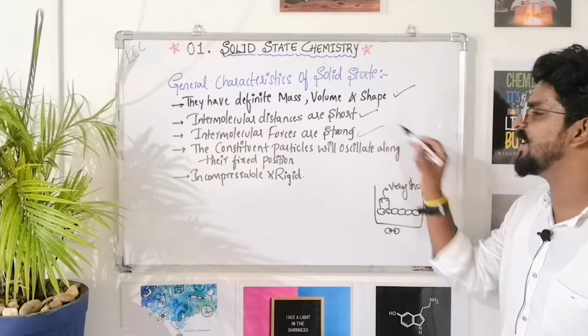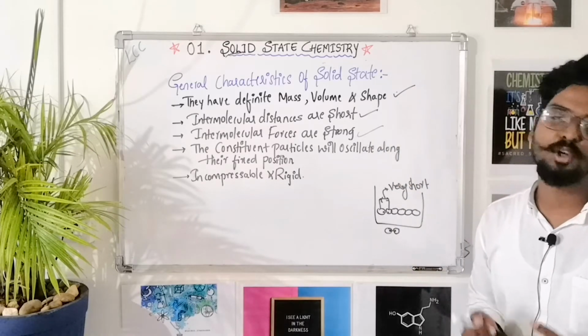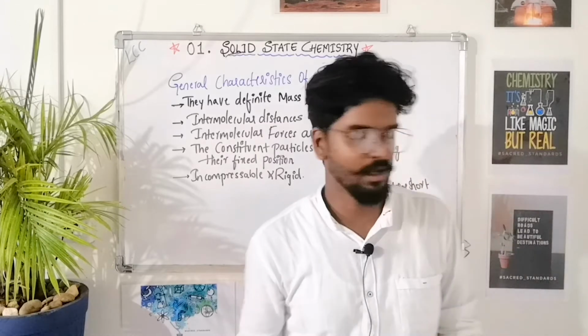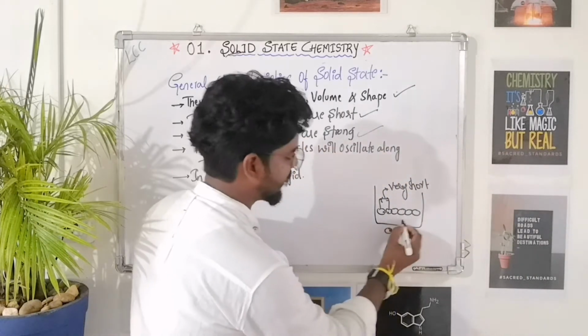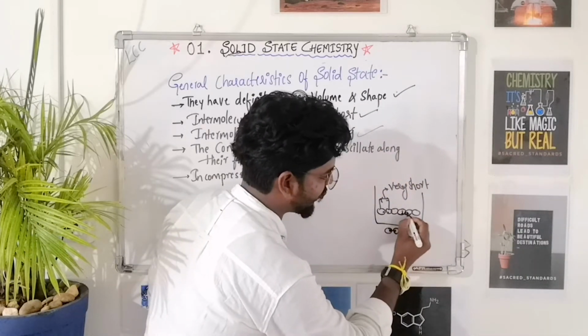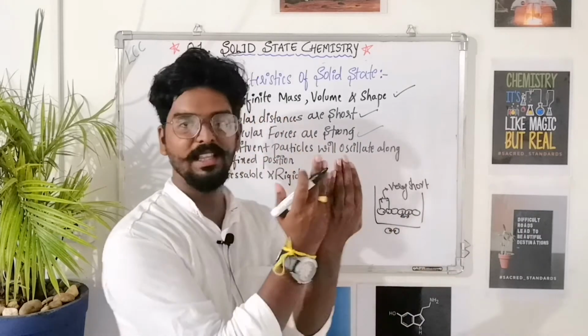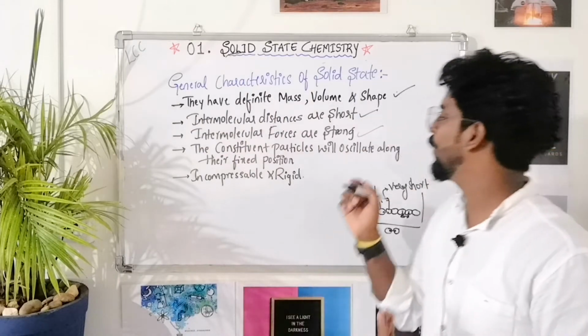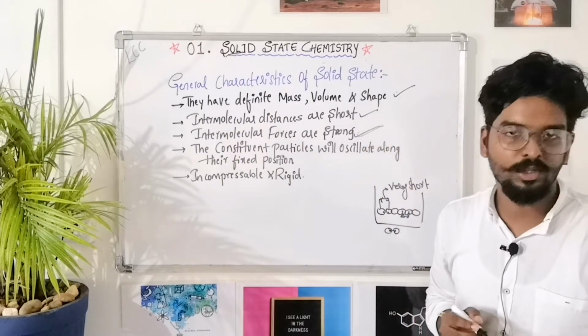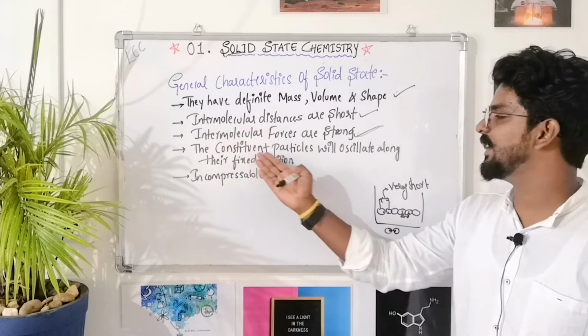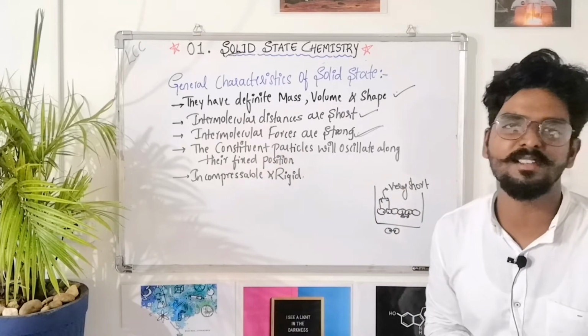And the next thing is the intermolecular forces are strong, the binding forces. If you consider this as one molecule and this as a second molecule, the binding force between them is very high or very strong. And the next point is these constituent particles will oscillate along their fixed position.